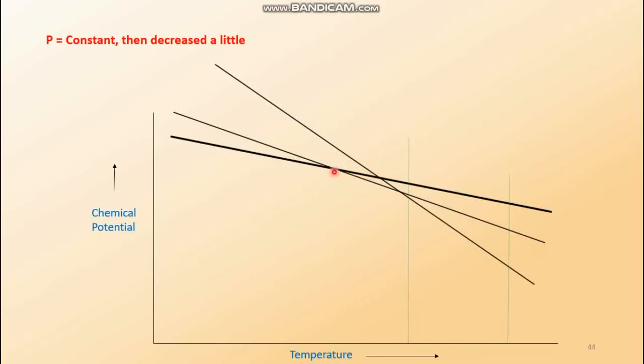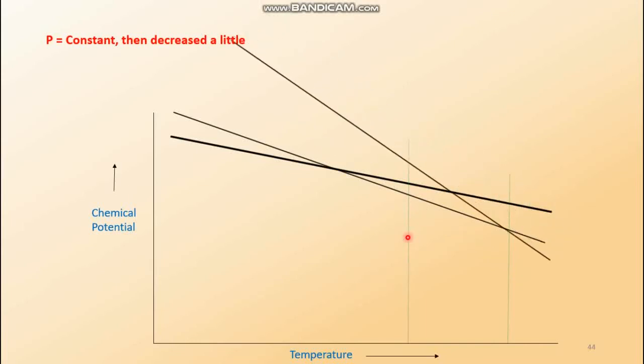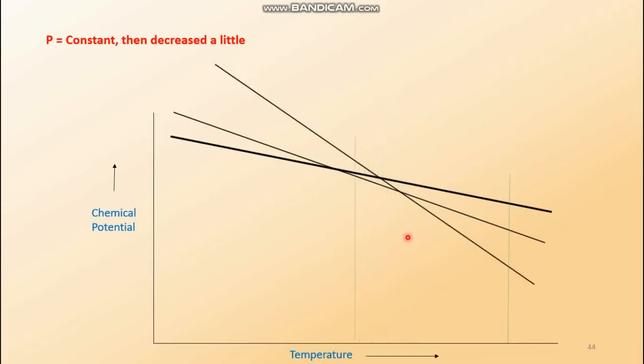Now this point of intersection moves to this side, from here to here. Look, the movement of the line: the melting temperature decreases, and the boiling temperature also decreases. Look at the movement of this line. This is the intersection of the liquid and gaseous curve, so this is actually the boiling temperature.